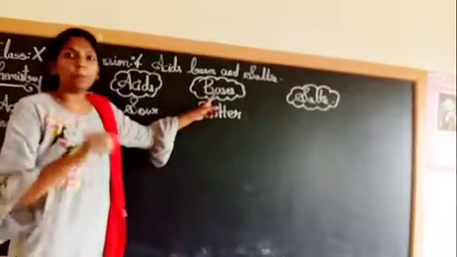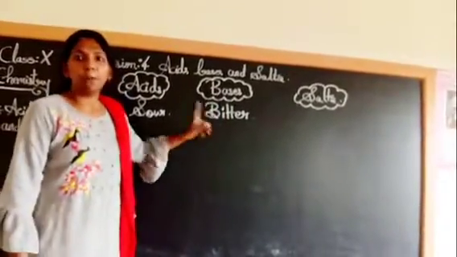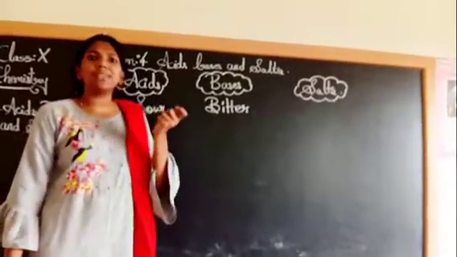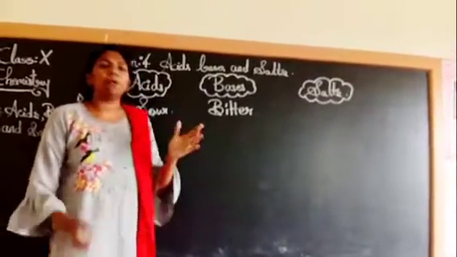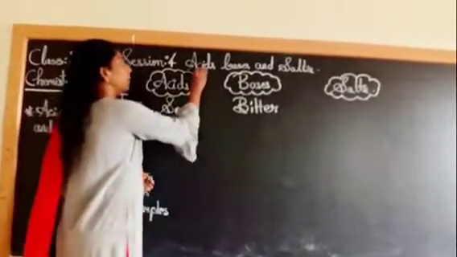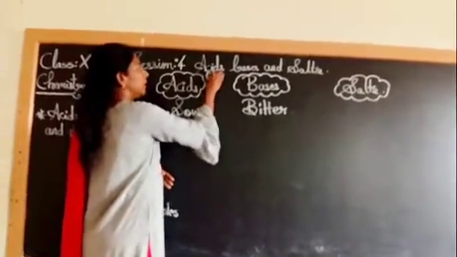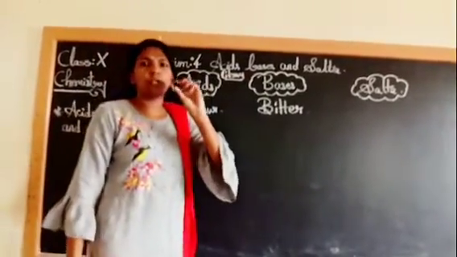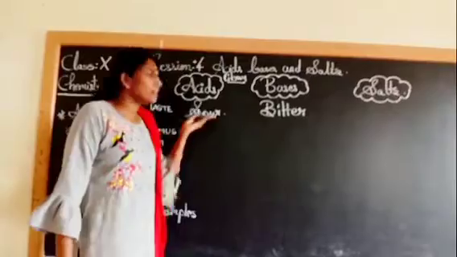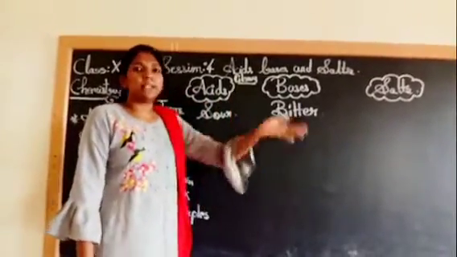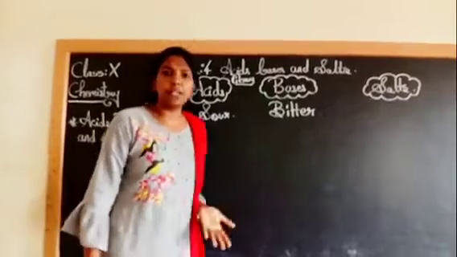You can remember B for bases, B for bitter. So bases have a bitter taste. If you want to remember, consider one example. In the case of acid, you have to remember the citrus fruits. Whatever properties the citrus fruits have, acids have the same properties, because they contain a type of acid, that is citric acid.